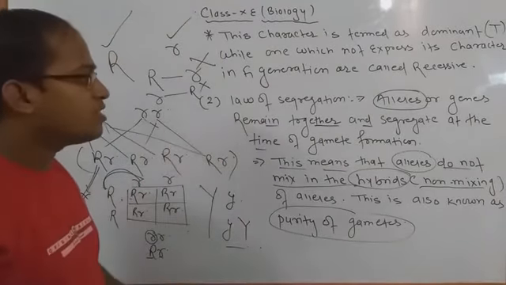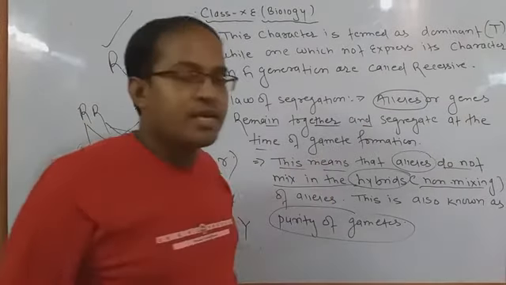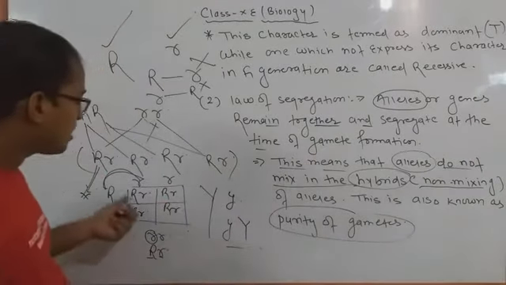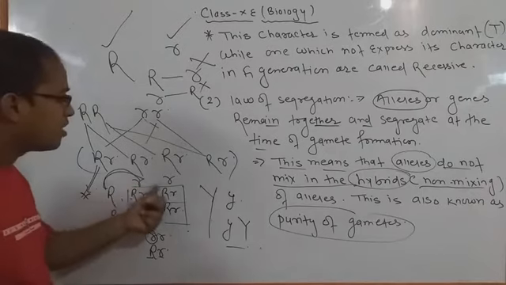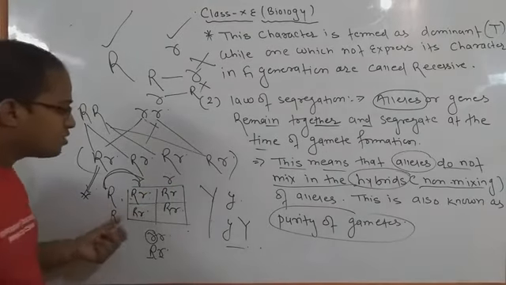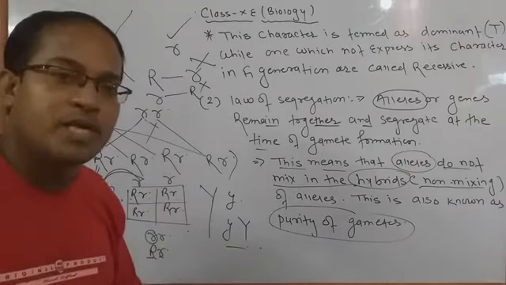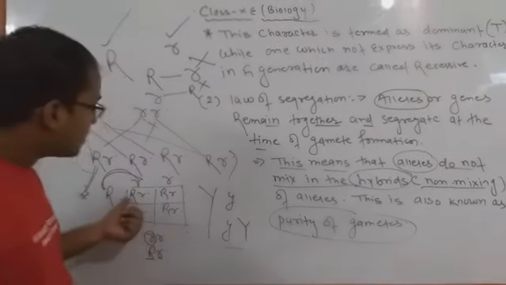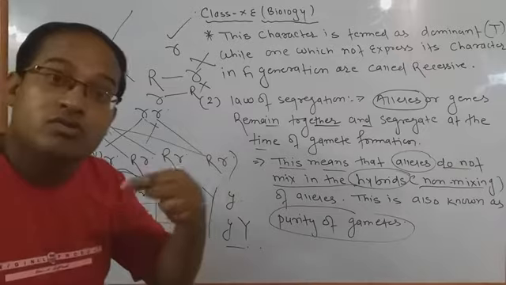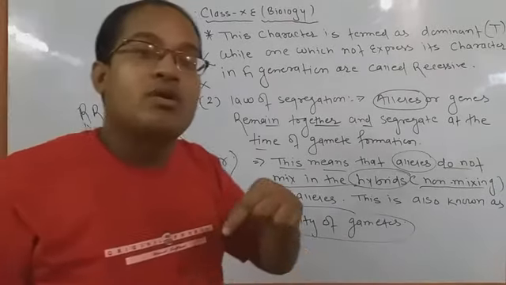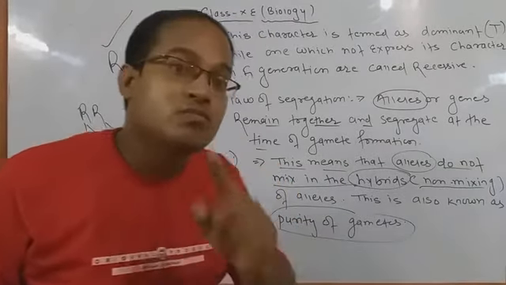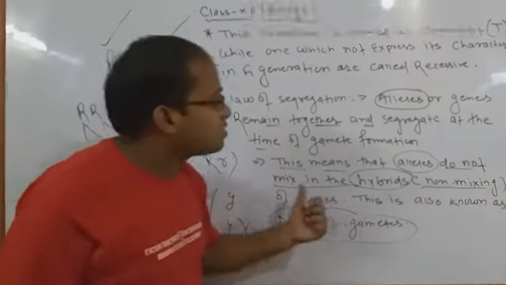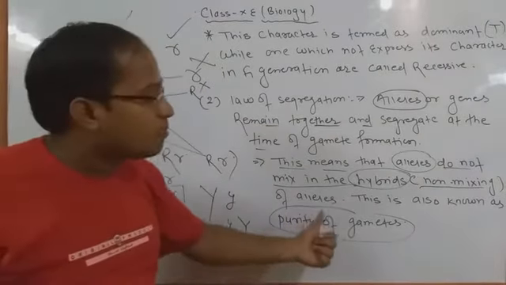Again I am telling in a short summary that when you cross, during gamete formation you have to segregate the alleles from the different traits, like capital R and small r. When you cross between two things, the capital R shows its own dominance and small r shows its own recessive character, but capital R cannot convert into small r and small r cannot convert into capital R. That is the most important point of the law of segregation. This is called the purity of gametes.